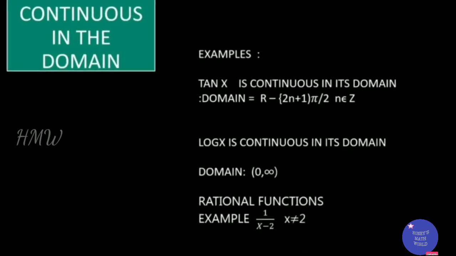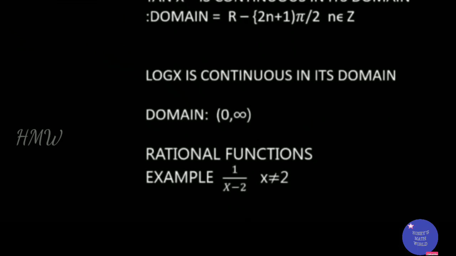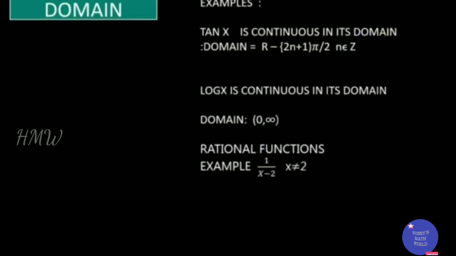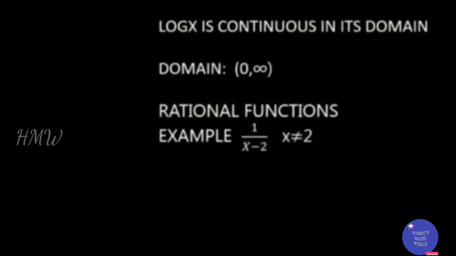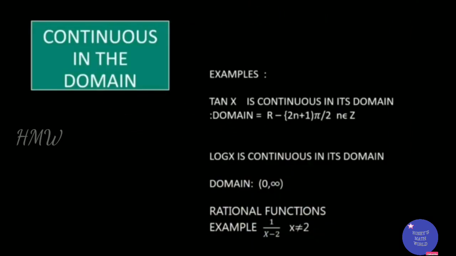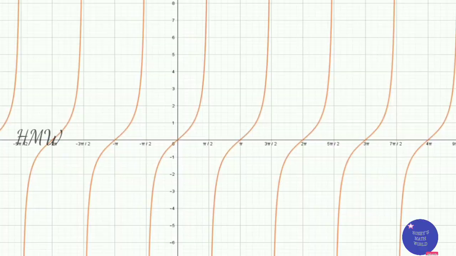The next is rational functions. For example, 1 by (x minus 2). When x is not equal to 2, the function is continuous. So let us see the graph of these functions which are continuous only in the domain.